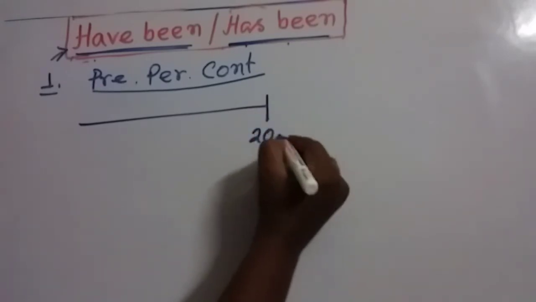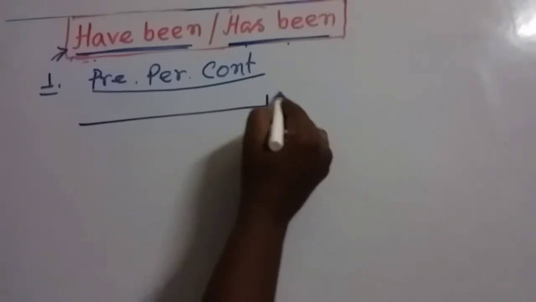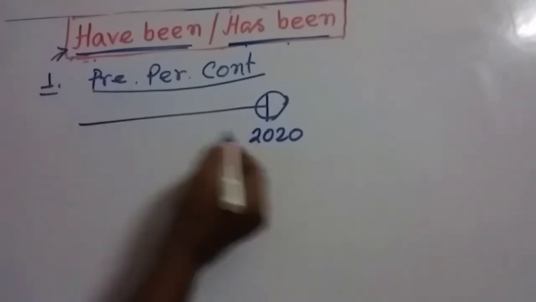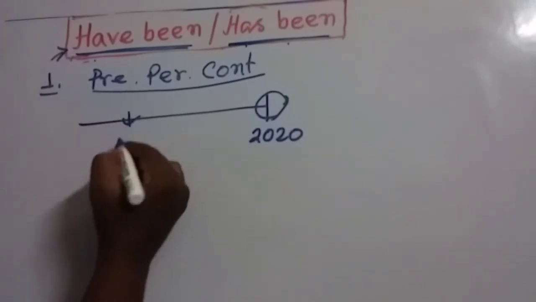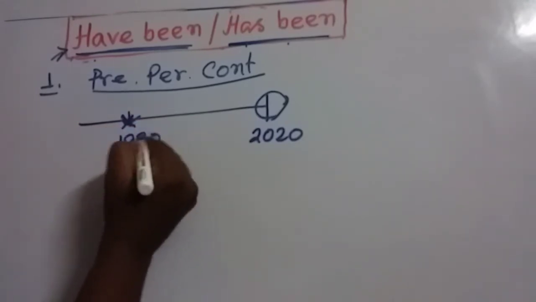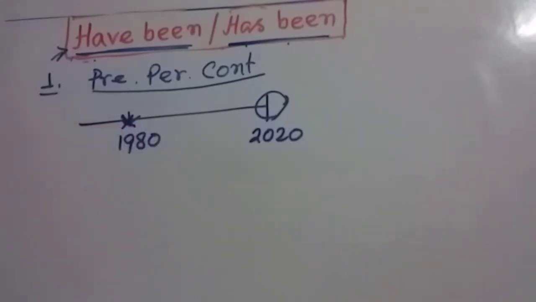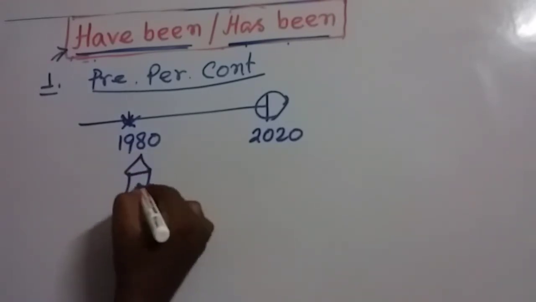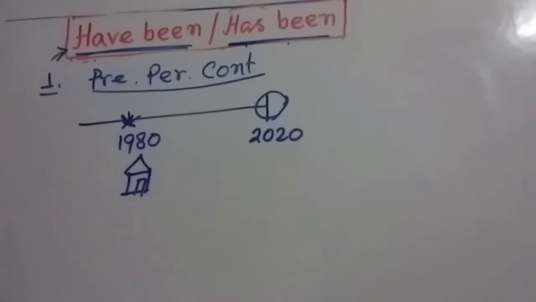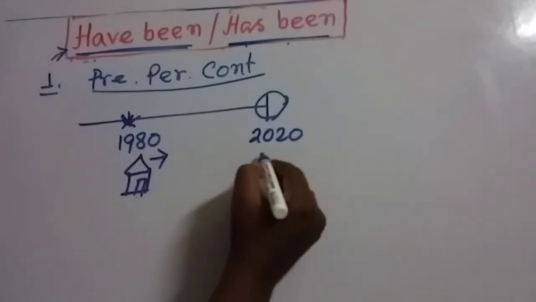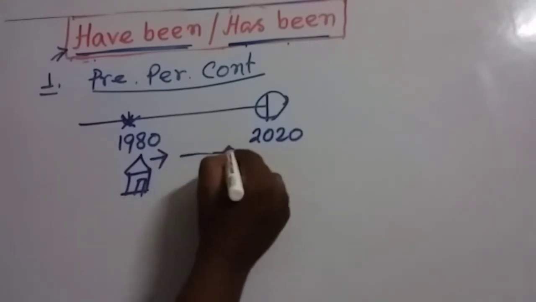This is 2020 and we are here right this moment. And before that, suppose at this point it is 1980. My dear friends, we made a house here in 1980, and from that time we are living in this house.